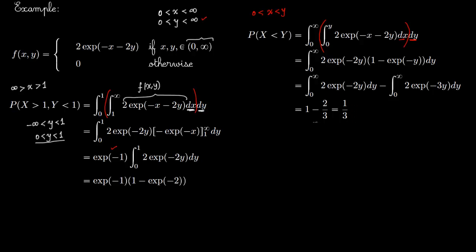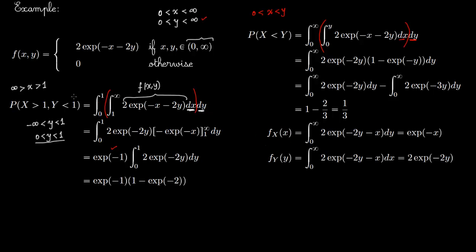Now we can talk about probability mass functions for marginal distributions. So this is f of x comma y. Now we just want to find the mass function for random variable just x. So again you have to integrate it with respect to y, and so you have f of x comma y, and you integrate it with respect to y. This will give you exponential of minus x. And then for mass function of y, you can again integrate this with respect to x, and you get twice exponential of minus 2y.